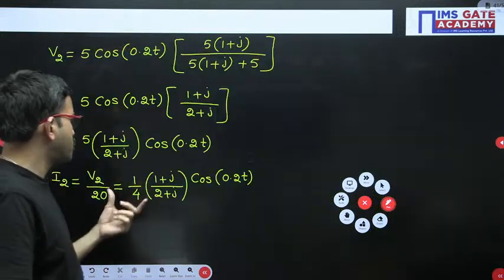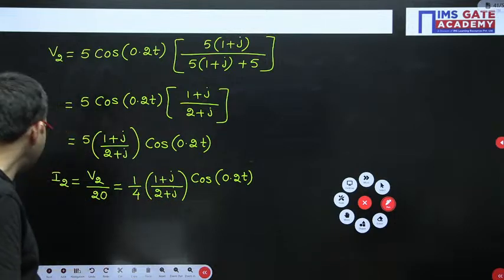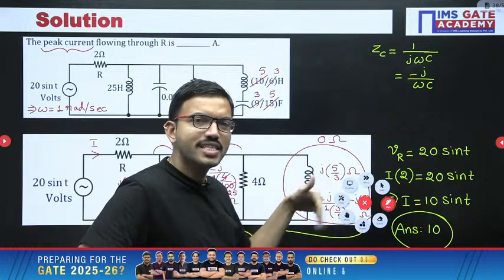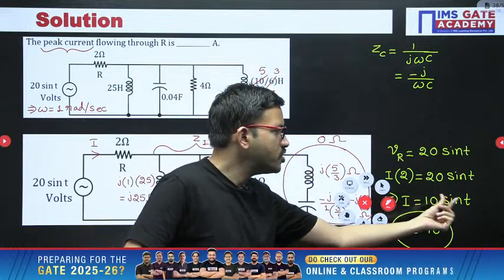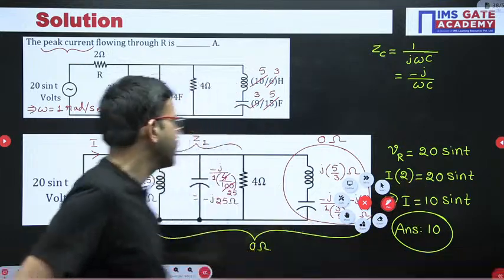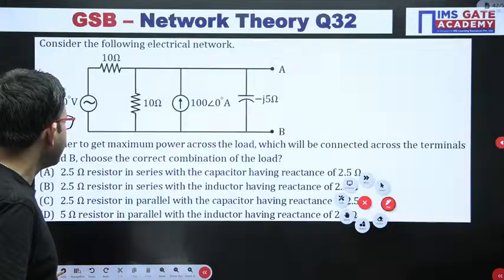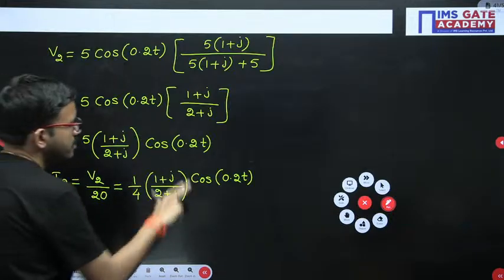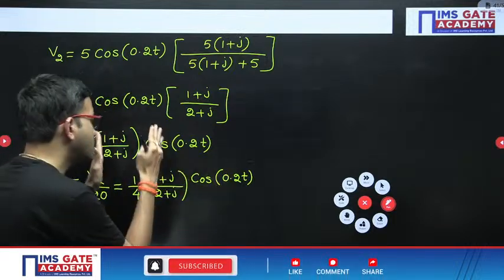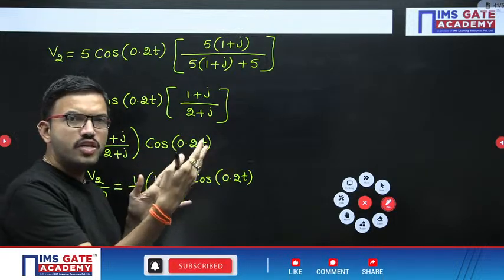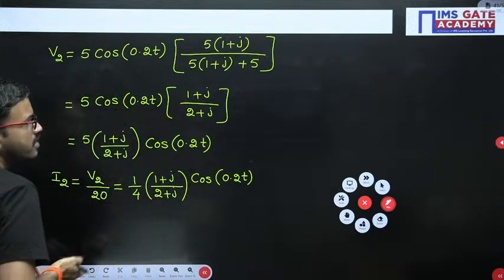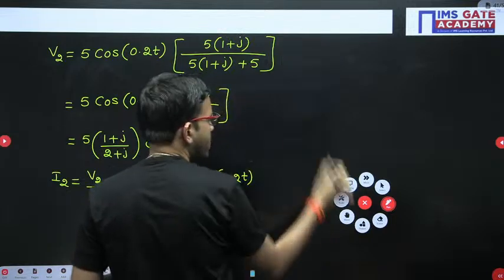With respect to case 2, just like the earlier question, when you have sine or cos, the peak amplitude is the magnitude. Whatever magnitude you get is the peak or max value. So here I am writing I2 max.